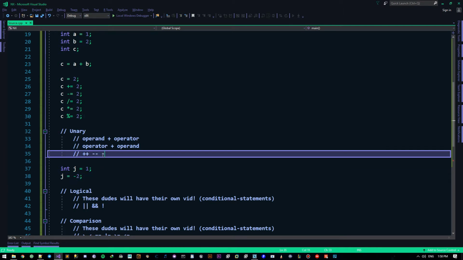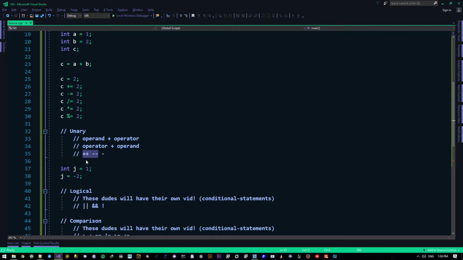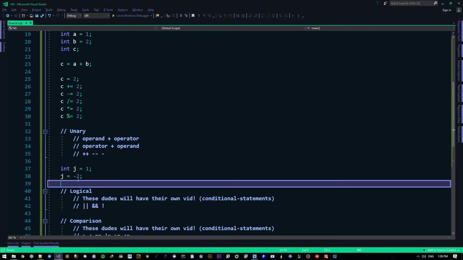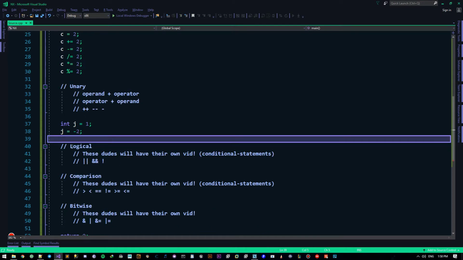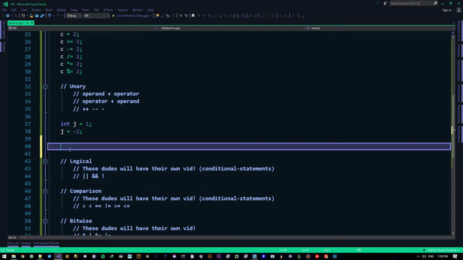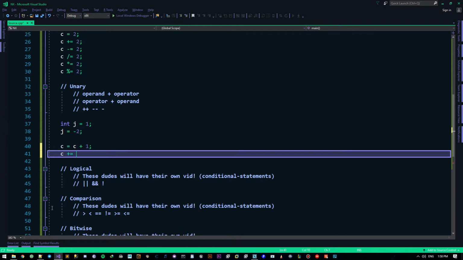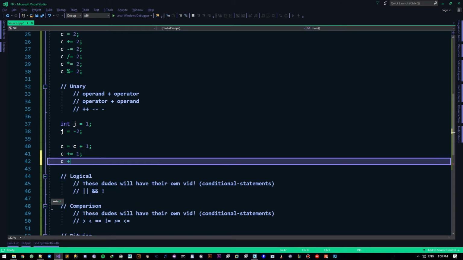So this is negation. Now there are these two operators. In the world of programming, it's extremely common to write something like C equals C plus 1. It's just super common. We can shorten that into C plus equals 1. But some people were amazing enough to create something else for us, and it's this one right here.